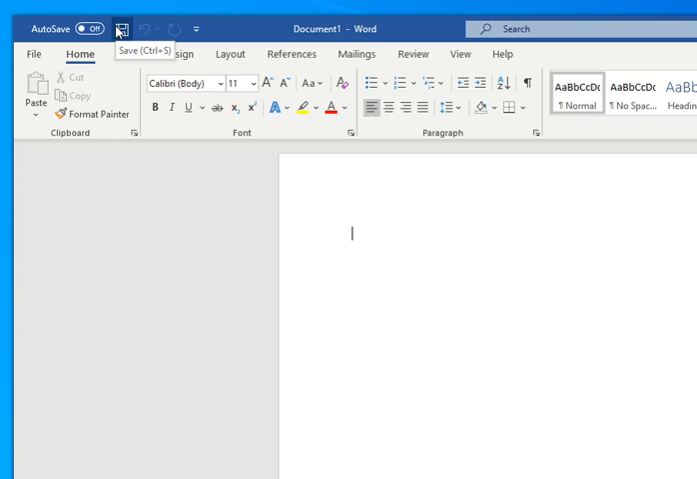This is your save, and right now that's the only thing in my quick access toolbar. Undo and redo for some reason are grayed out. So anyways, click here on this little down arrow.